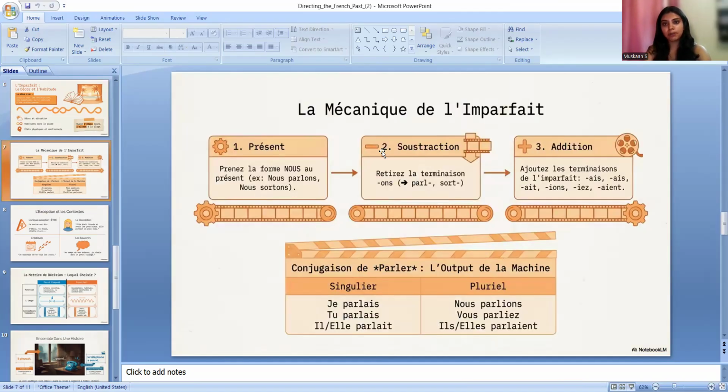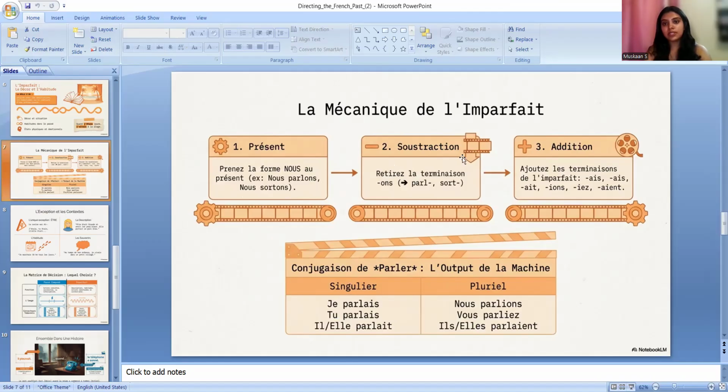Now, what is the structure of l'imparfait? La mécanique de l'imparfait. Présent. Prenez la forme nous au présent. We will take the nous form first, in the present. Nous parlons, nous sortons. With nous, we always use ONS. You already know. Nous sortons, ONS.